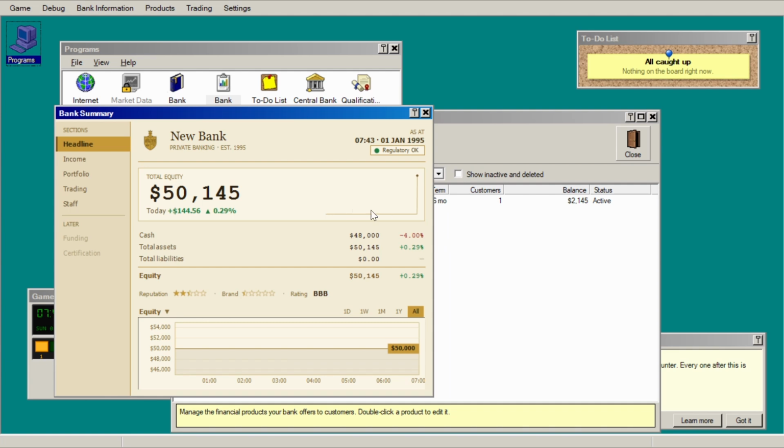So we lent $2,000, so our cash dropped from $50,000 to $48,000, but our assets, including cash, have gone up. So we have an asset, which is the loan we just made, which is now worth $2,145. So the interesting thing with a loan which is made is that this is a value which also includes the probability of default. So default is if the customer decides or is unable to pay back the money. So if we made a really risky loan to someone with a poor credit rating, we may find that the value of the loan is actually less than the amount we lent.